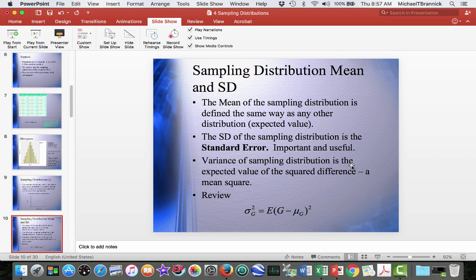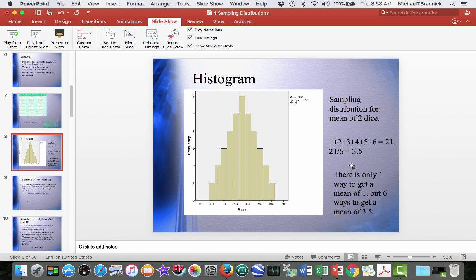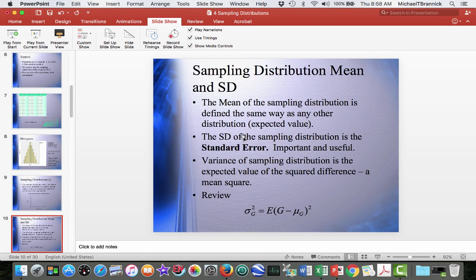All right. The standard deviation of the sampling distribution is called the standard error. So that distribution here, this thing has a mean of 3.5 and it has a standard deviation of 1.225. So that standard deviation is the standard error, and that tells you the average distance of these means of sample size 2 from the grand mean for sample size 2. So what's the average distance here? It's 1.225. That's the standard error. This turns out to be useful in a lot of statistical applications.